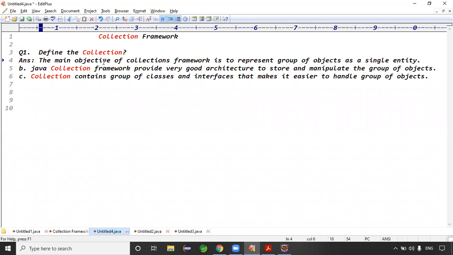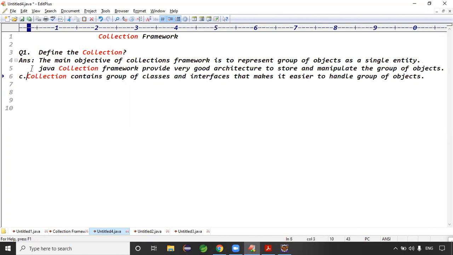You can tell any one definition. But all three definitions are the same; don't think of them as different definitions. Collection contains a group of classes and interfaces. It makes it easier to handle a group of objects. Defining the collection means representing a group of objects as a single entity, so that we can easily manipulate and handle the objects, right?